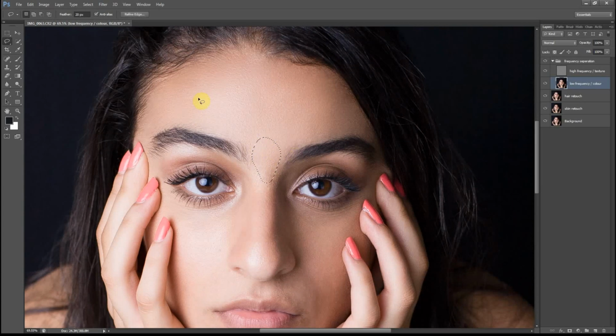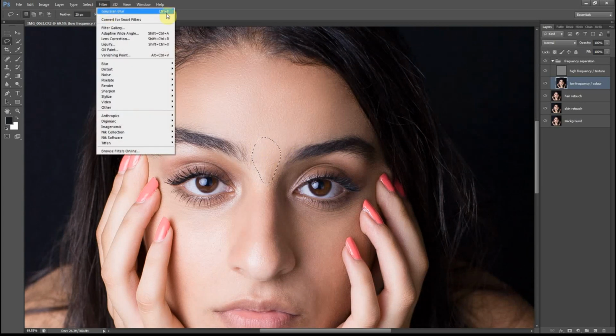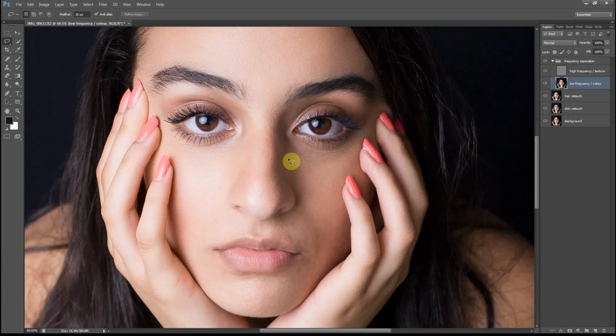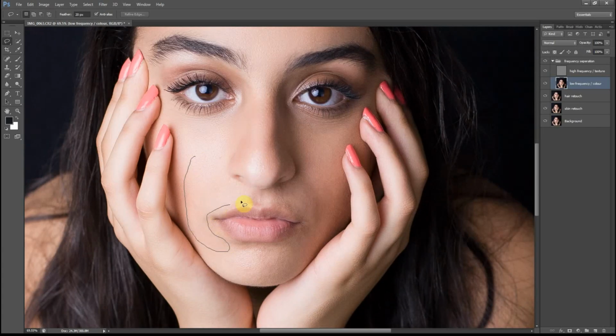And you can work at a faster pace by using the shortcut Control F, which I like using all the time as it makes my editing workflow much faster. So what this process does is basically smoothing out the color of the skin. What you need to make sure though is that you only go over and select skin areas.